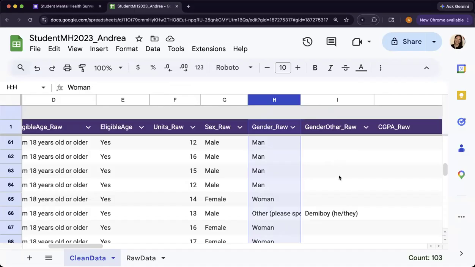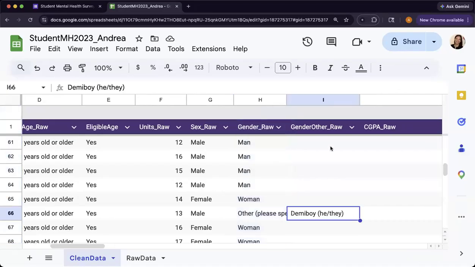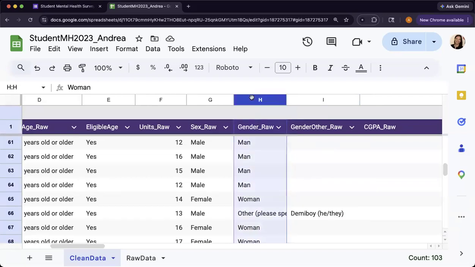So you might have that for racial ethnic identity. It might get a little bit more complicated, but you can always just talk to me about those special cases if you have them. Otherwise, if it's something like this where you just have a couple responses in there, you can just still use the other category when you're filling out your demographic information in your method section, and then just comment that the person who responded to other identified as a demi boy.